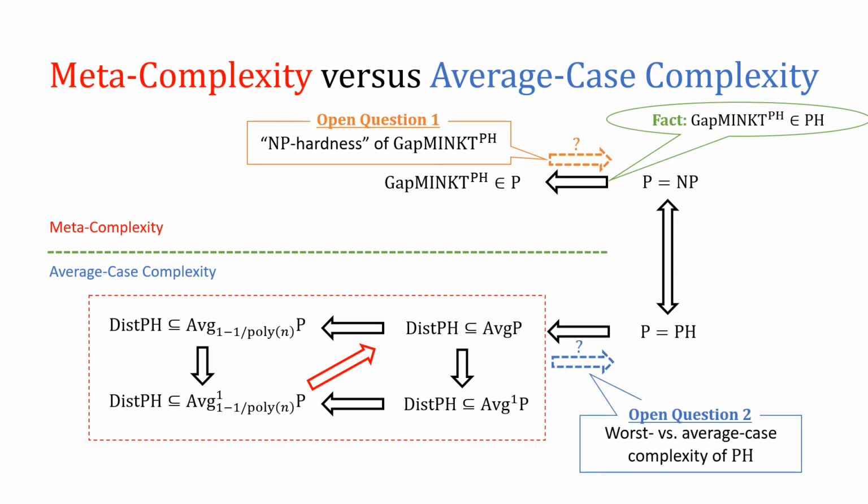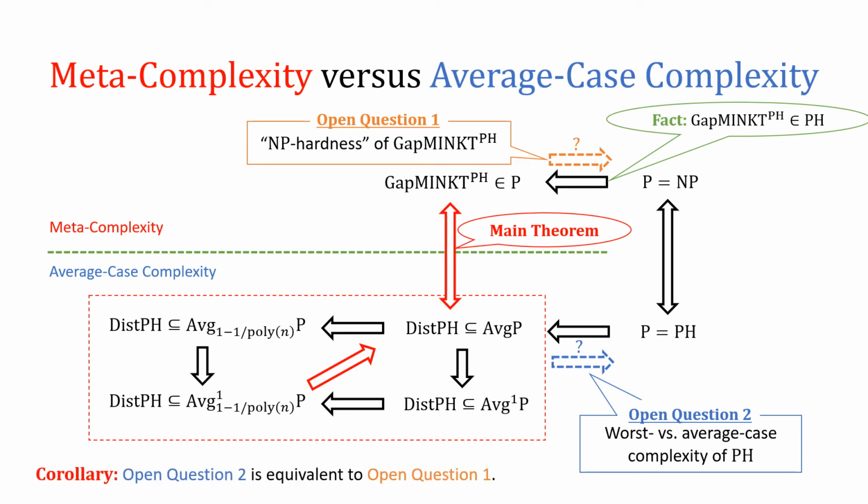In the theory of average case complexity, one of the important open questions is to prove the equivalence between worst case and average case complexities of PH. What we showed in this work is equivalence between average case complexity of PH and worst case meta complexity of PH. As a consequence of this theorem, we can show that these two open questions are equivalent to each other.